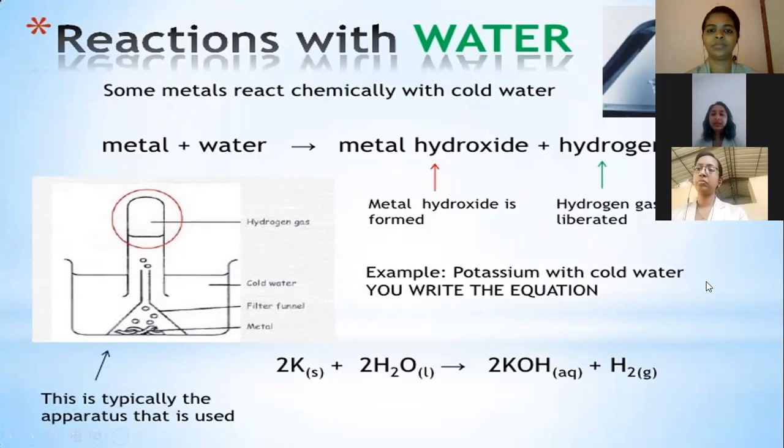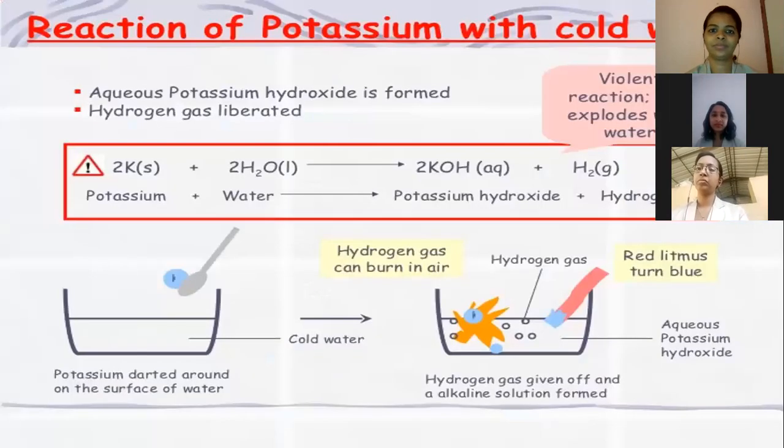Moving to the next slide. So this is the reaction of potassium with cold water. Here we can see that aqueous potassium hydroxide is formed, as we mentioned in the previous slide. And hydrogen gas is liberated.